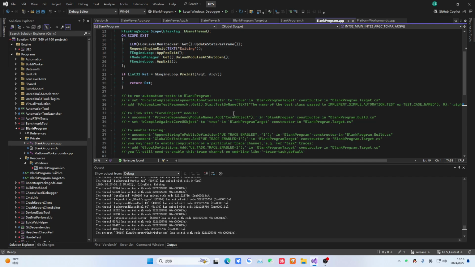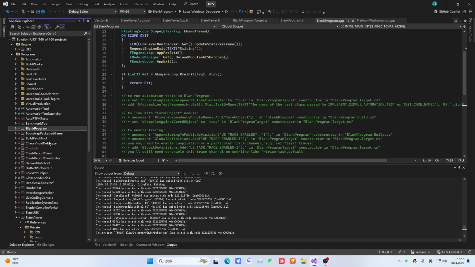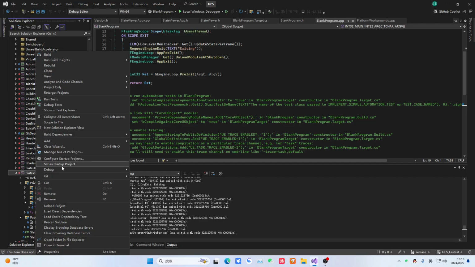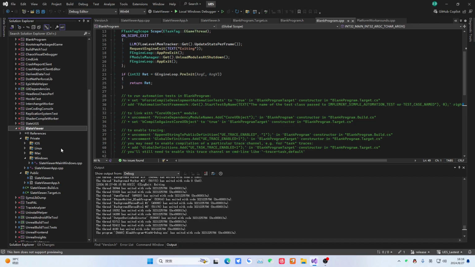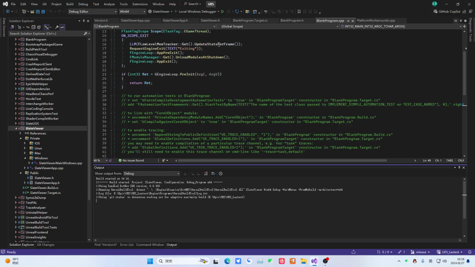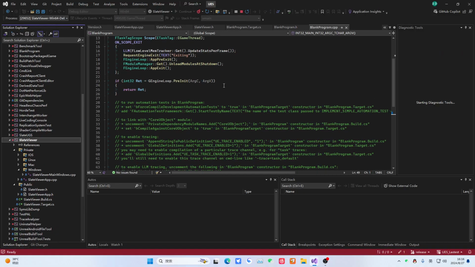So, this is an excellent way to use the command line. This knowledge is really important. If you can't quite figure something out, you can test it here first. You don't need to operate the whole editor, because if you work with Unreal Engine, you might spend several days and still not get it done. Take a look at this knowledge, because many of our advanced topics later on are tied to standalone programs. This thing is unavoidable. I'll try my best to explain it in an engineering way. This is our blank one. It's purely command line based.